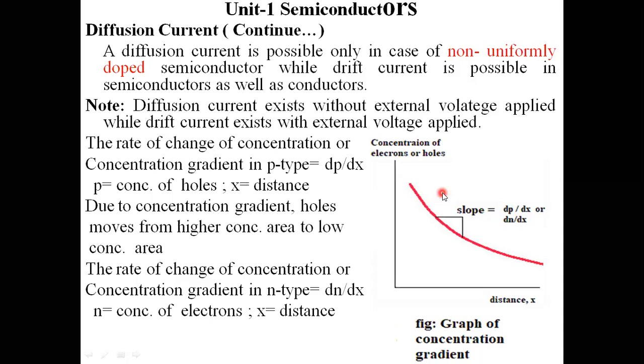The concentration of electrons or holes, this is the graph. From this graph, with respect to the distance, I am calculating the concentration of electrons and holes, which is given by dp by dx. If the semiconductor material is p-type, the concentration keeps decreasing with respect to the distance.